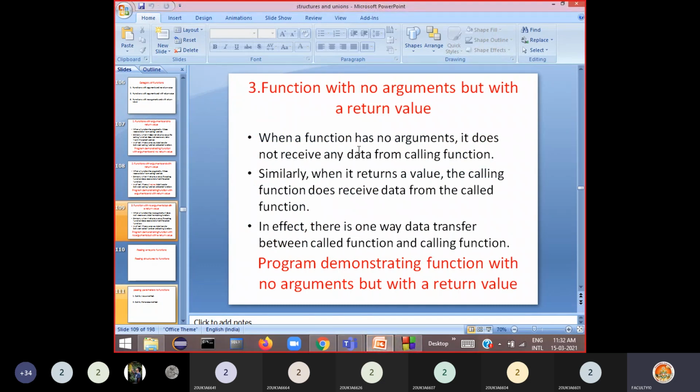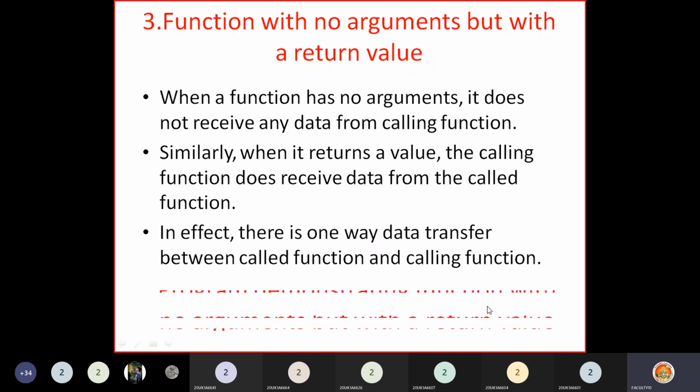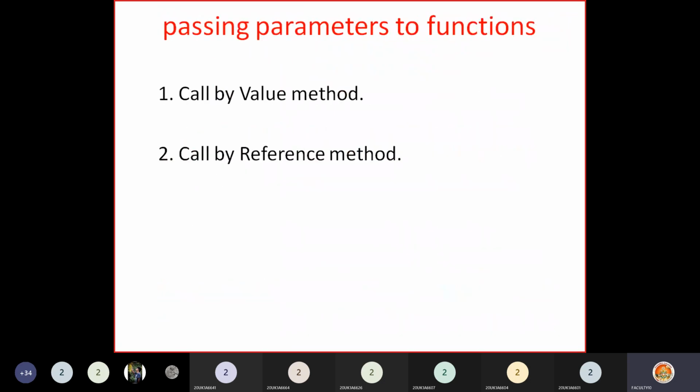Now these three categories of functions, based on requirement, we define one of these types of functions. The only thing is, how to define such functions you need to understand first. That's why I have given examples for these three types, how we can define these three types of functions. Okay, so now passing parameters to functions.